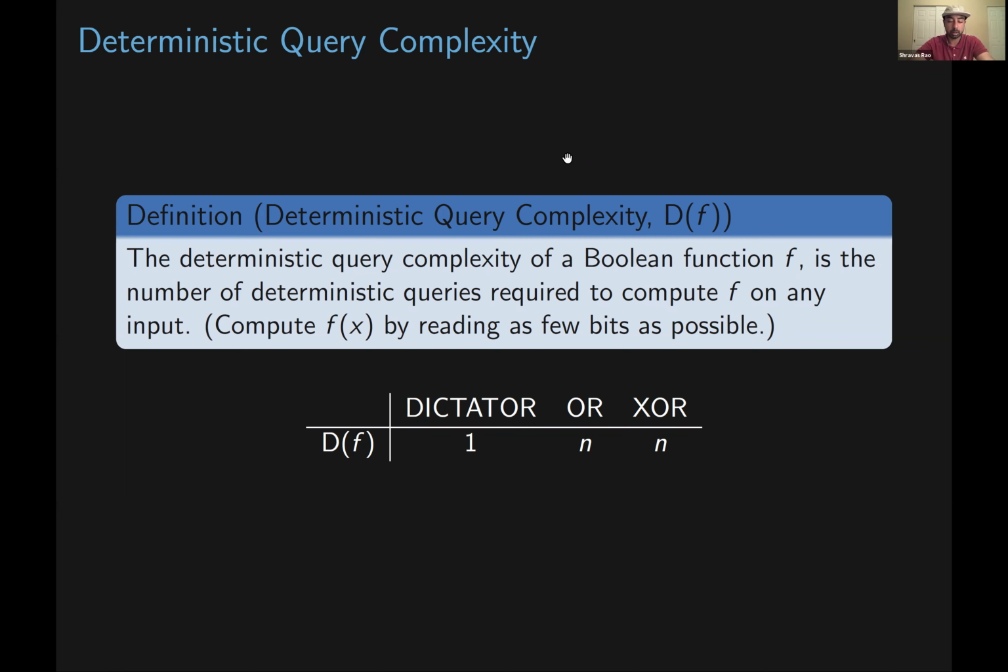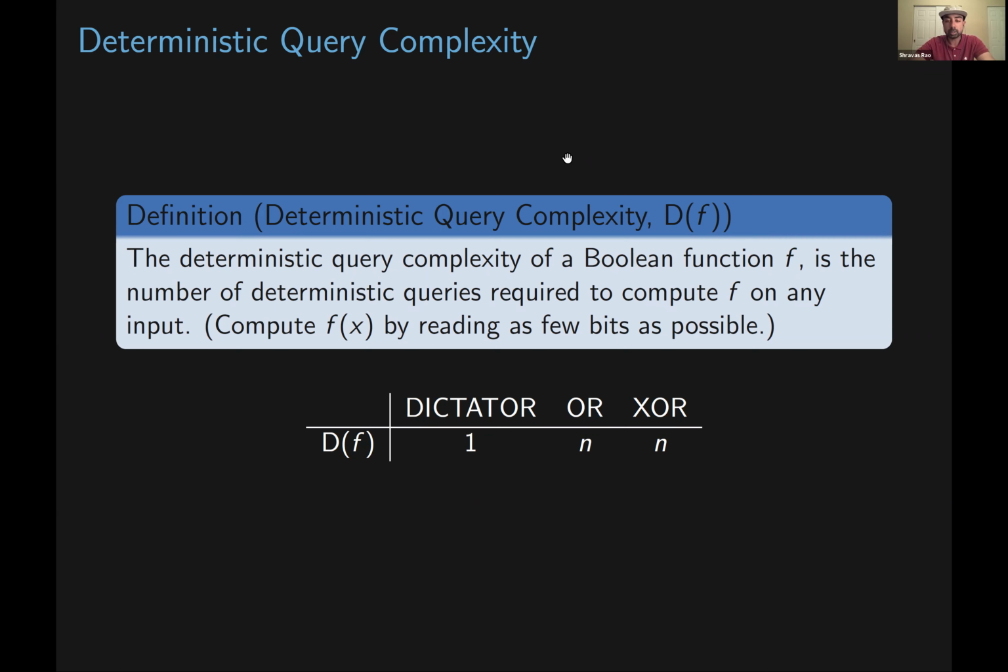So we can try to figure out what is the deterministic query complexity of these three examples I mentioned on the previous slide. The deterministic query complexity of the dictator function is going to be 1 because all we need to do is check that first input bit, and that will give us the value of the dictator function. The deterministic query complexity of XOR is going to be n because no matter how we choose the first n-1 input bits to read, that last bit is going to determine the value of our function.